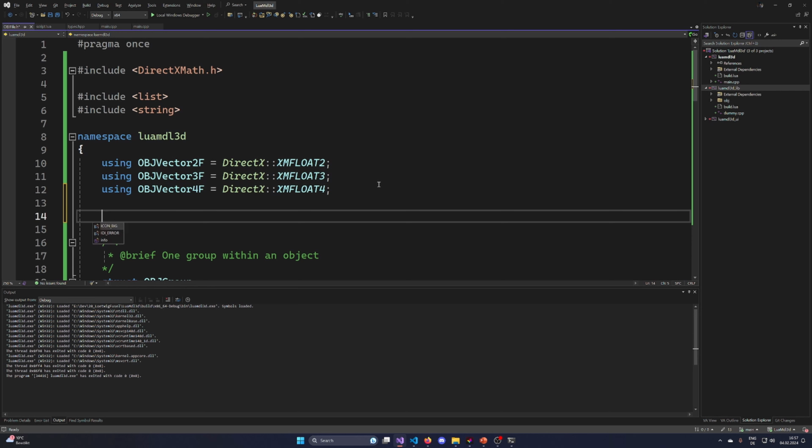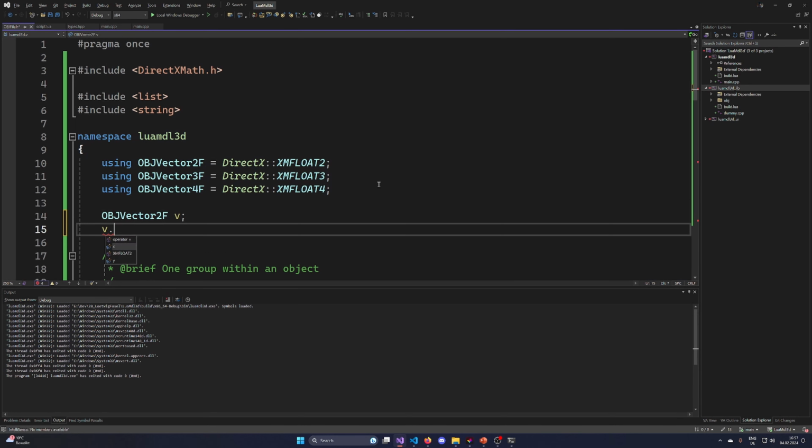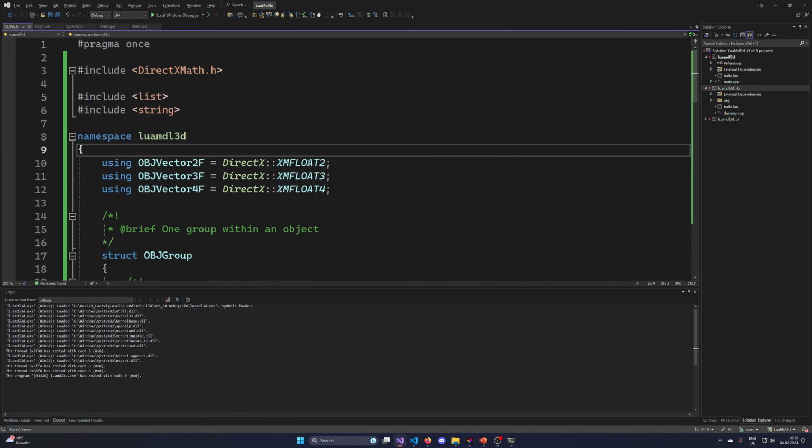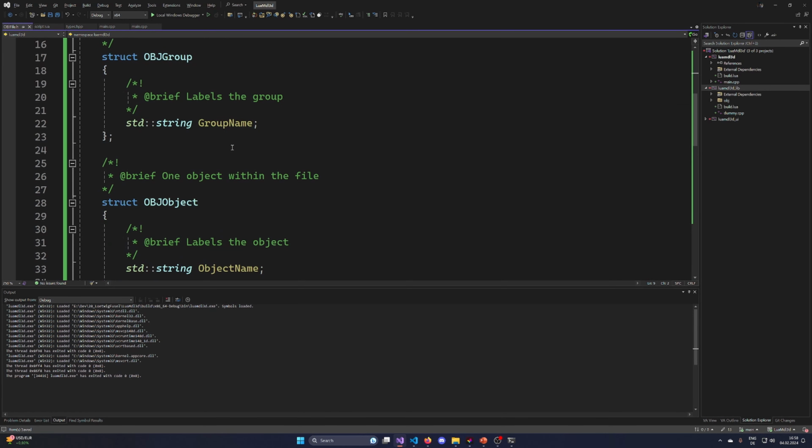If I create myself an obj vector 2fv, it should already have x and y. Okay, it does not have the other components, but at least we have them in the DirectX format, which is what I want, because at some point we're also gonna have a way of displaying these, and DirectX is gonna be used. So it's better to already have them in this format.